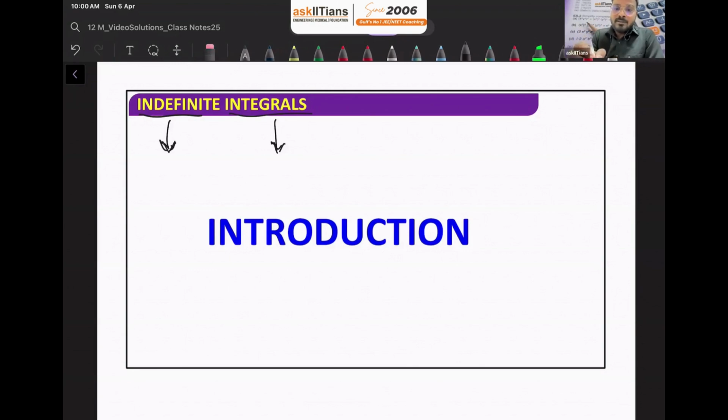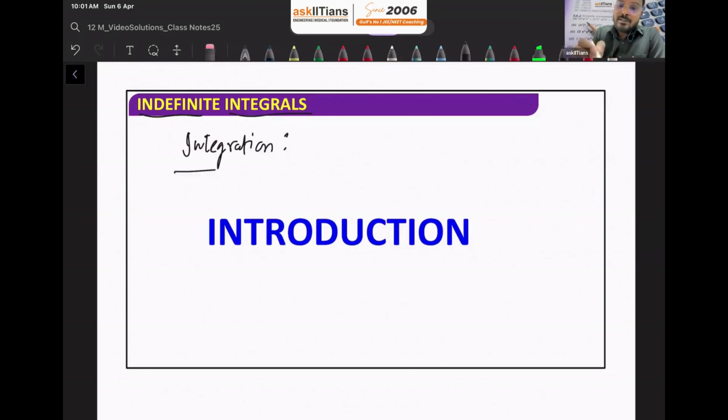We'll come to that later, but right now, in this chapter we are going to find integration. We are going to do integration.